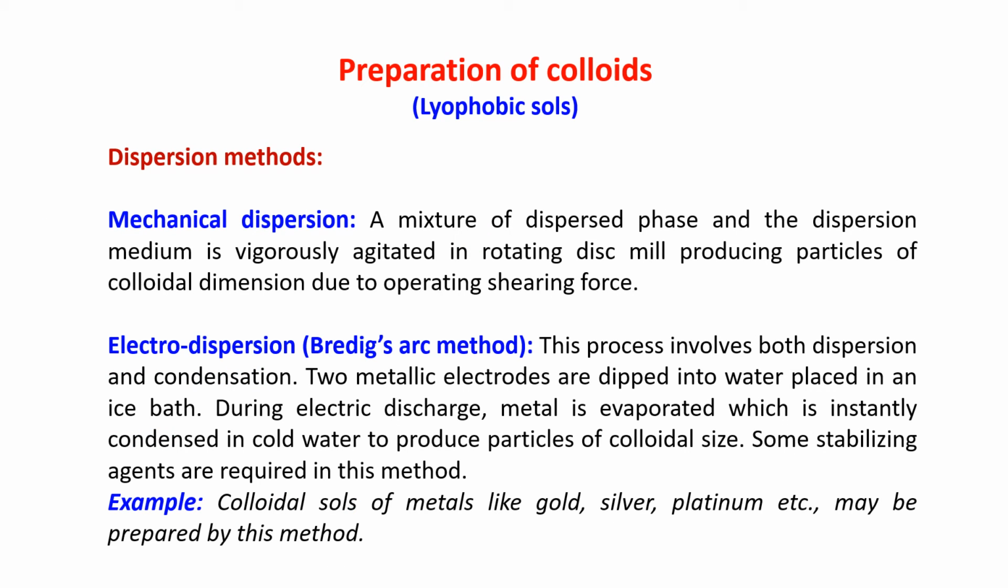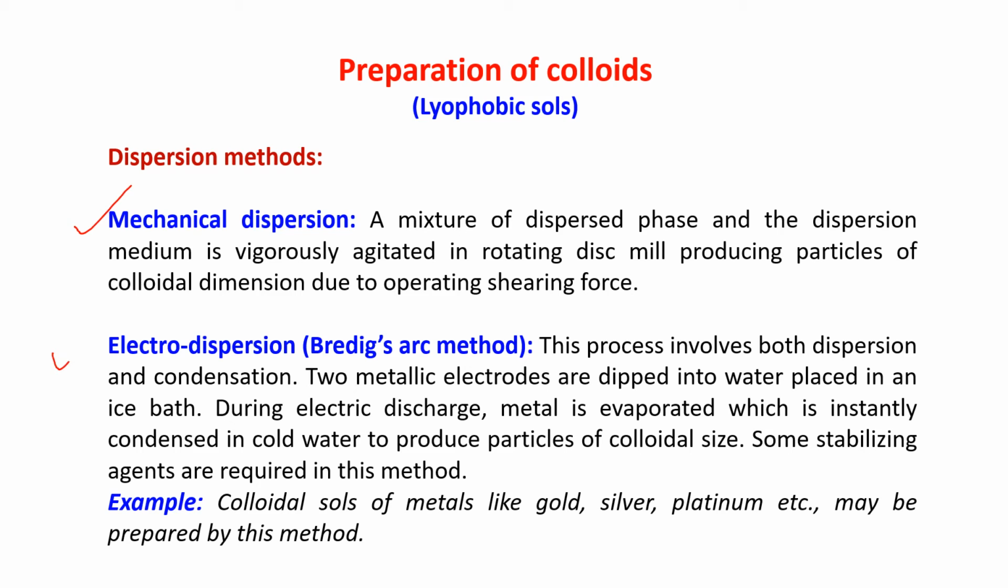Dispersion method. Mechanical dispersion. A mixture of dispersed phase and the dispersion medium is vigorously agitated in a rotating disc mill, producing particles of colloidal dimension due to the operating shearing force. I think it is clear to you. Take a mixture of dispersed phase and dispersion medium and vigorously agitate it in a rotating disc mill for producing the particle size of colloidal dimension.